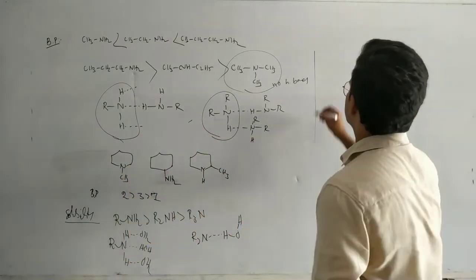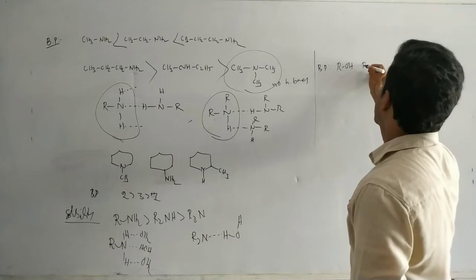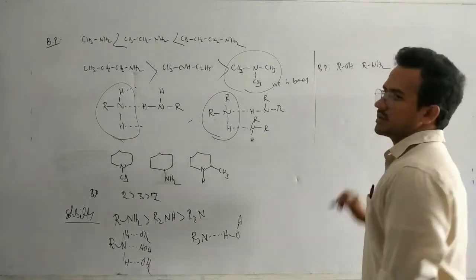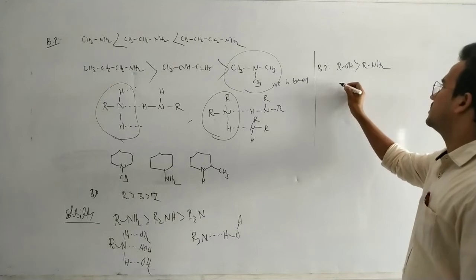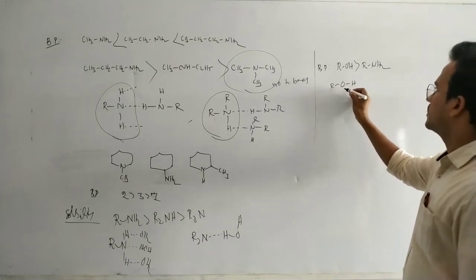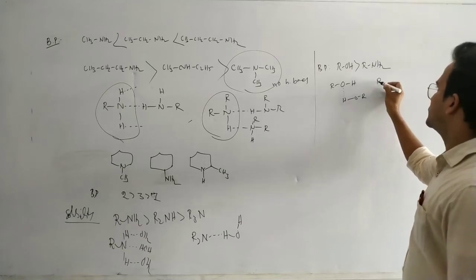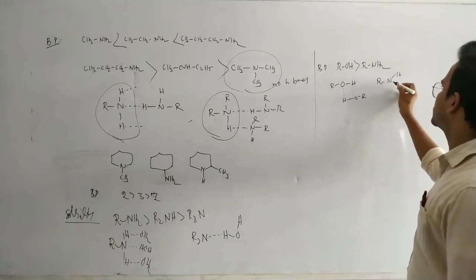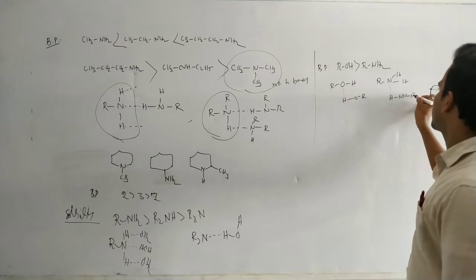Okay. So next here, boiling point of alcohols and amines. Here alcohols have a higher boiling point than the amines, because here this OH, here H, and for suppose here R, NH, here hydrogen, this hydrogen on NH.